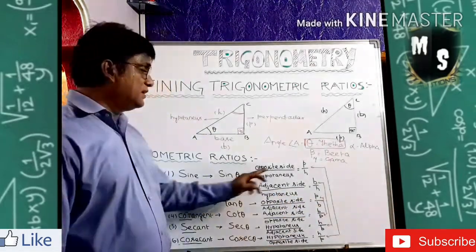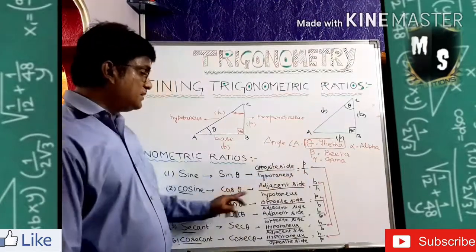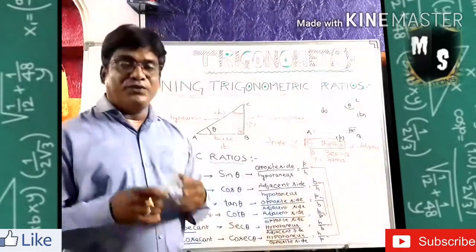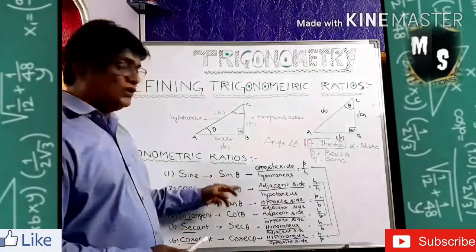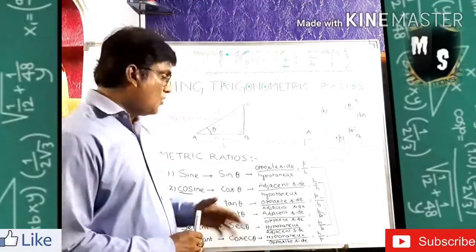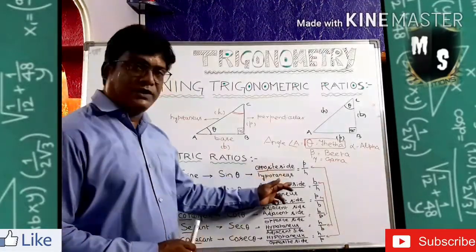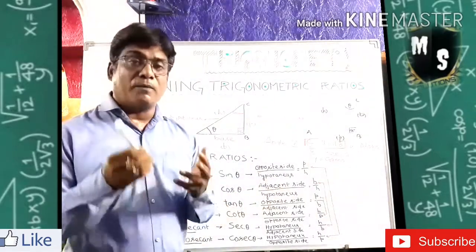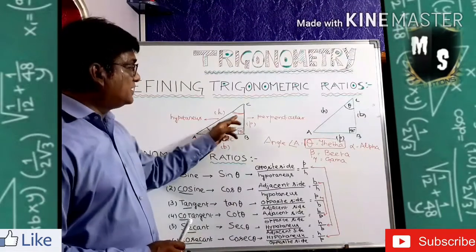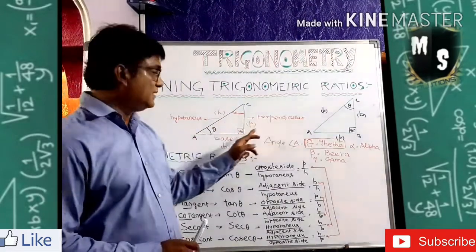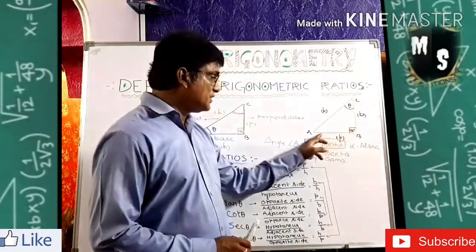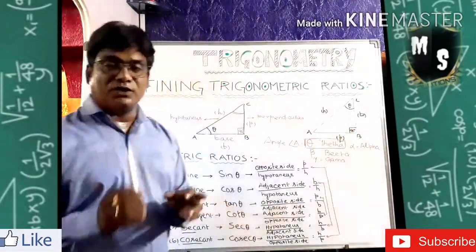So sine is the relation between P and H, cos is the relation between B and H, and tan is the relation between P and B. Now we are going to judge it. See now, sine theta. The definition of sine theta is the opposite side by hypotenuse. Opposite side of what? Opposite side of the unknown angle. So what is the unknown angle? Theta. The opposite side is always the perpendicular. What is the unknown angle? Theta. What is the opposite side? The perpendicular. You understood now?